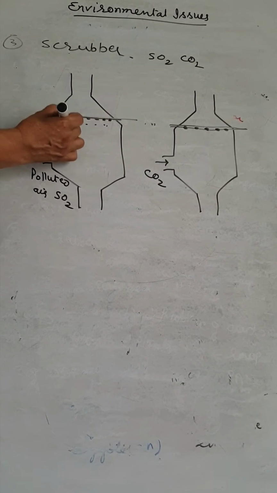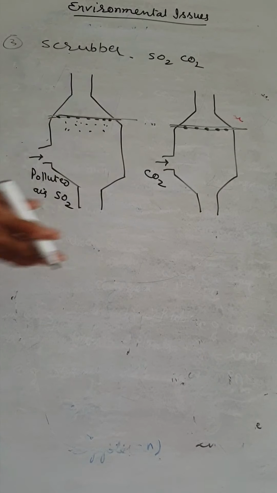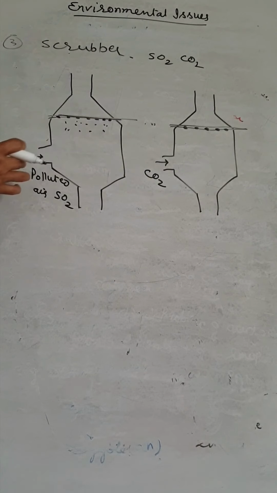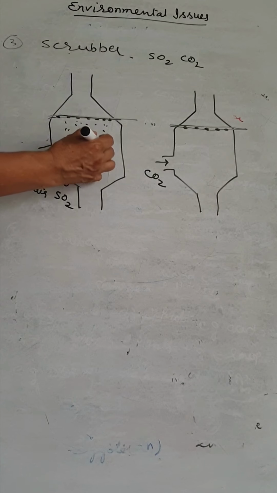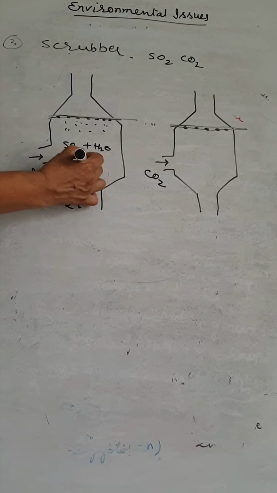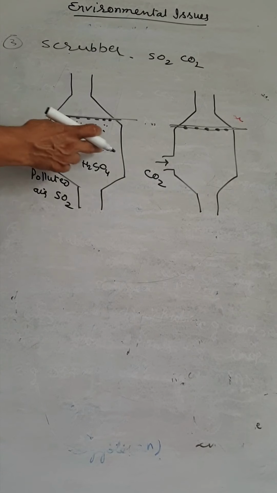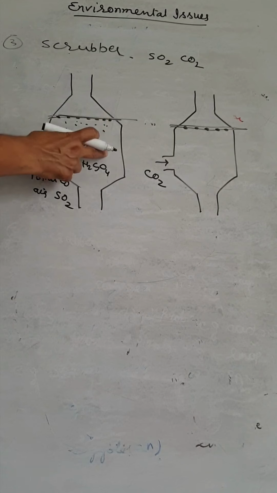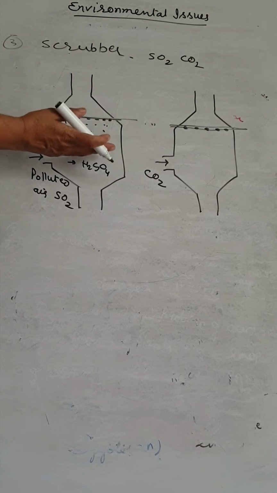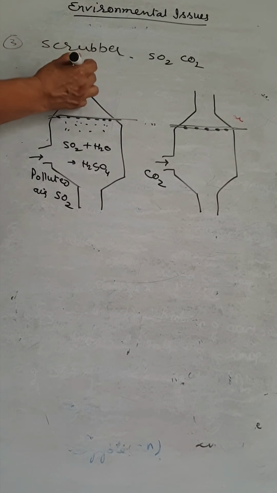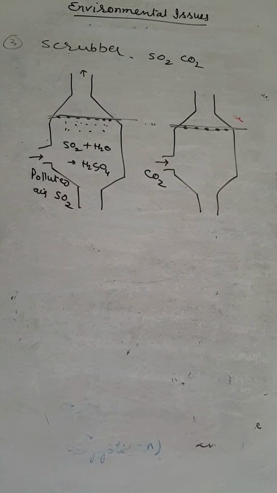Through it the water is released. The sulfur dioxide reacts with the water and sulfuric acid is formed. So the SO2 is removed by absorbing with water and comes down, and the remaining clean air is released from the top.